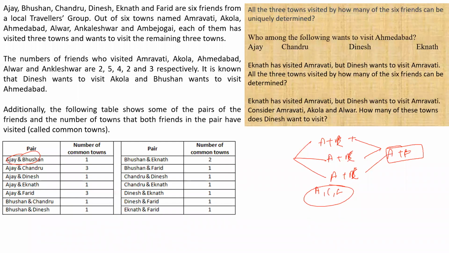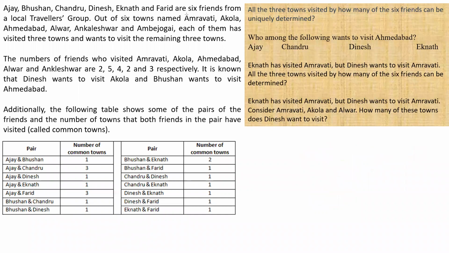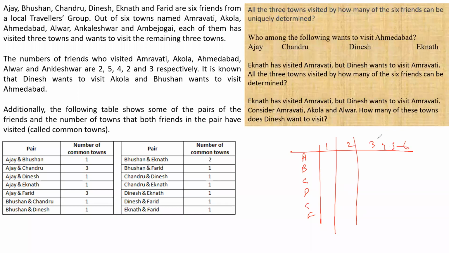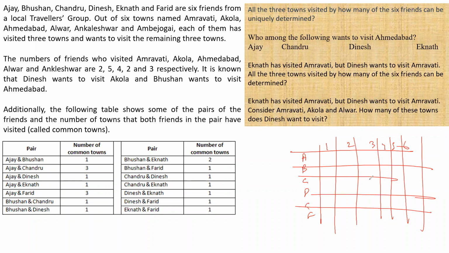Now I know that there are 6 people, A, B, C, D, E, and F. And I know that they are going to visit 6 towns, right? So how should I represent this? I should represent them in somewhat of a matrix where I should place all the values, yes and no and everything around it, right? This is what my structure should be.